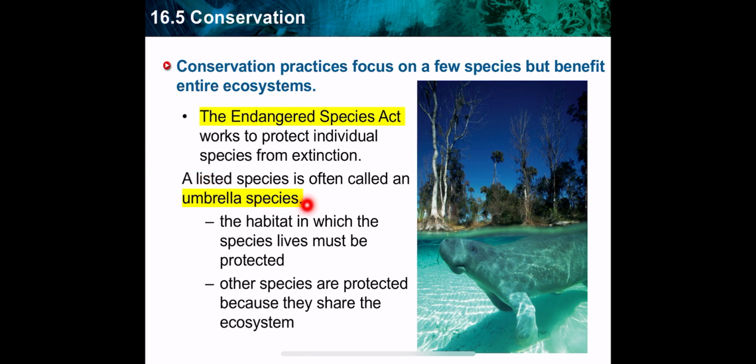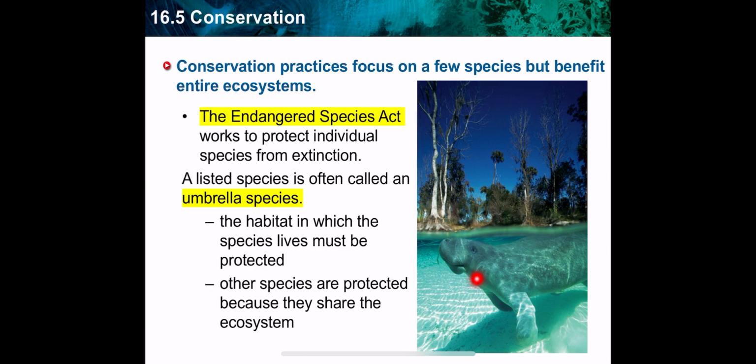That's why many species are often called umbrella species. Umbrella species are endangered species that should be protected, and by protecting the individuals of those species, the whole environment, or the whole ecosystem, will be protected.